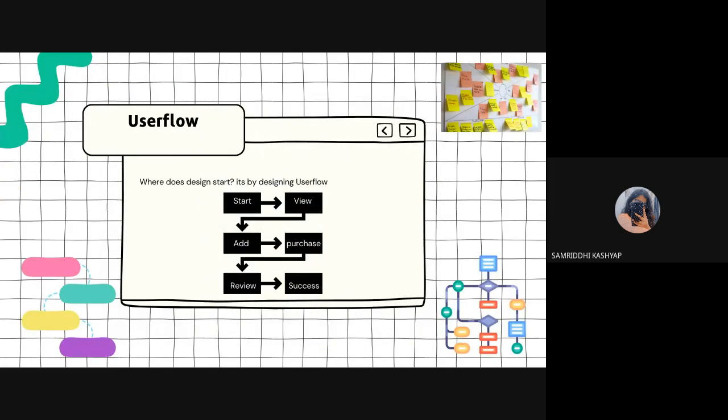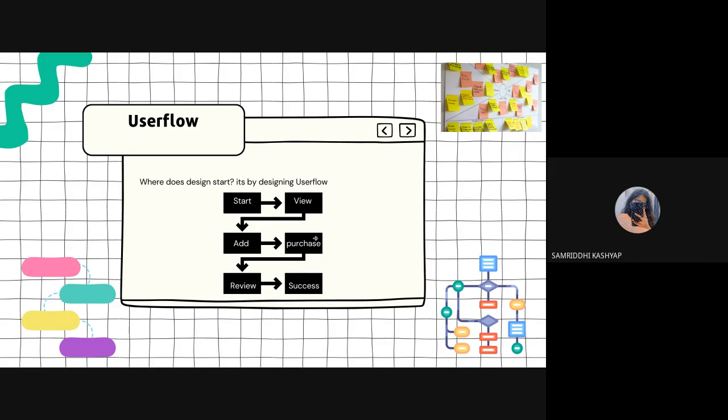So, user flow falls under the domain of user experience, like where you start and how the user flow goes. We do wireframing, we do prototyping. So we basically design how the user flow will go.